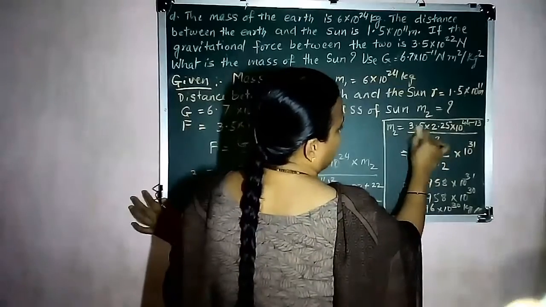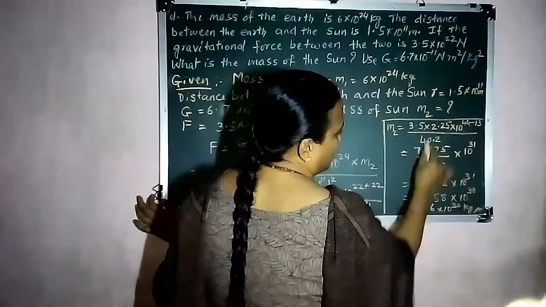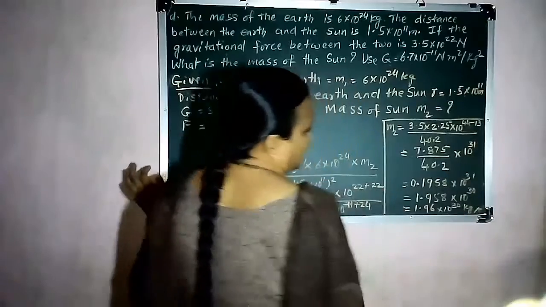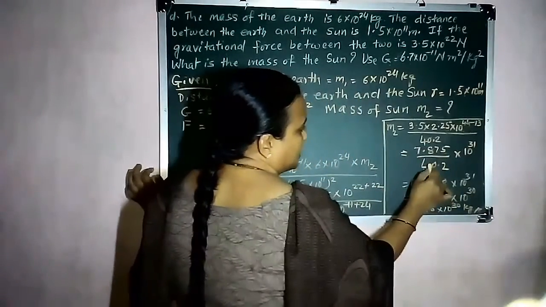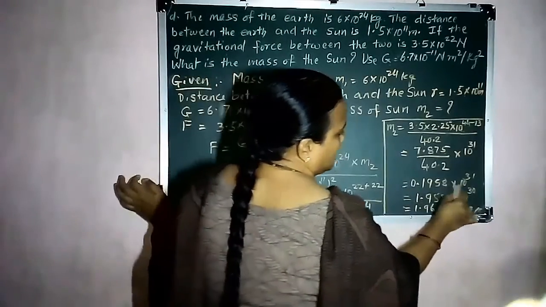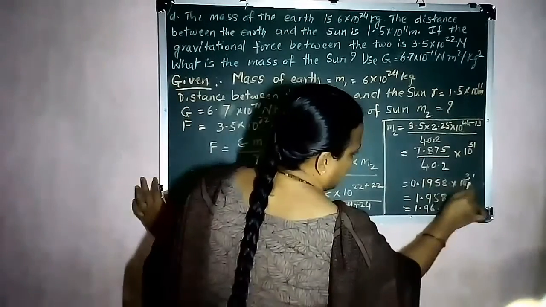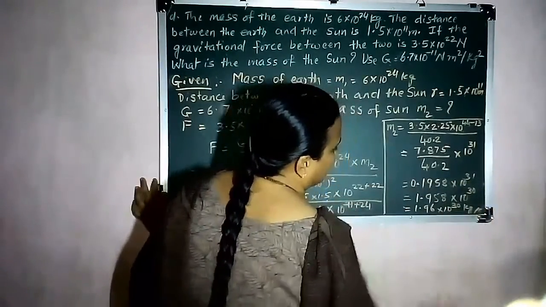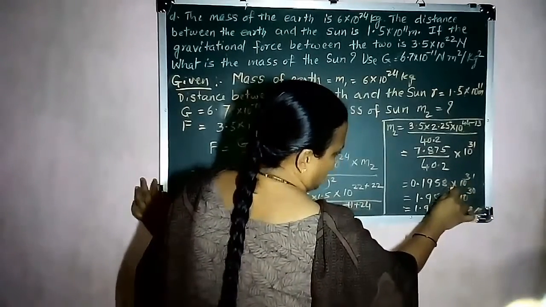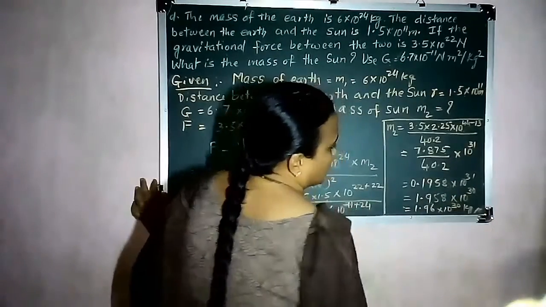So again, by simplifying 3.5 into 2.25, you are getting 7.875 upon 40.2 into 10 power 44 minus 13 is 10 power 31. Again, by dividing this one by this, you are getting 0.1958 into 10 power 31. Now, multiplying this one by 10 and reducing the power by 1, you are getting 1.958 into 10 power 30.